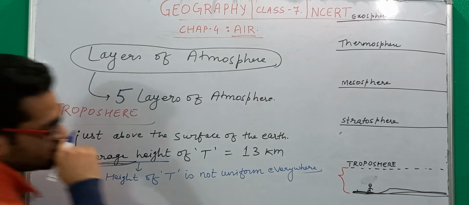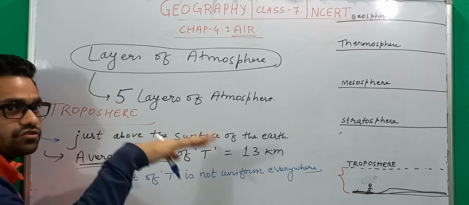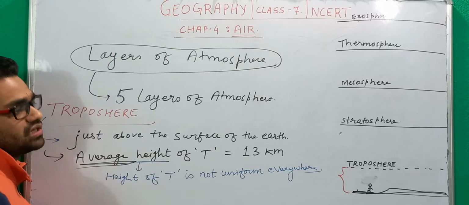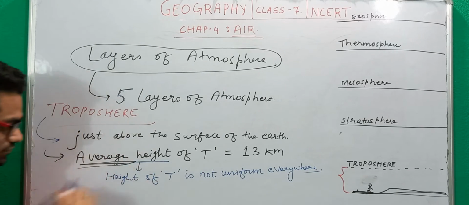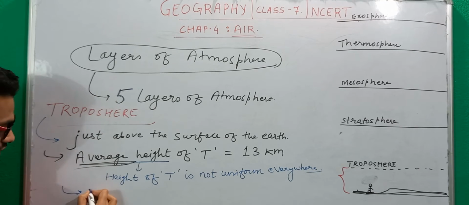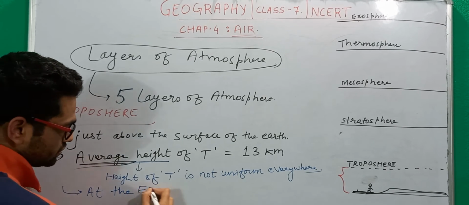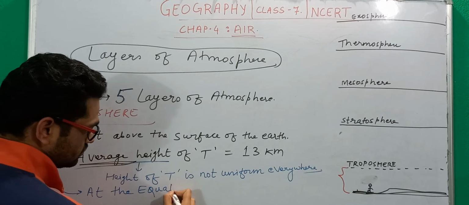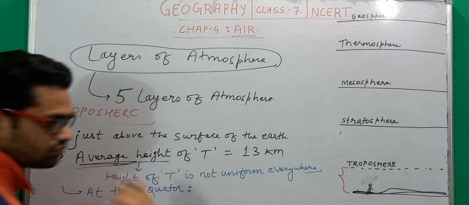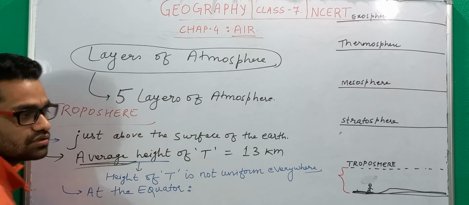So if you are standing on the equator, let's suppose, you will find that the height of the troposphere is at maximum height. Don't go into such depth, just understand that at the equator, and you know what equator is actually. I have dealt with it in class 6 itself.